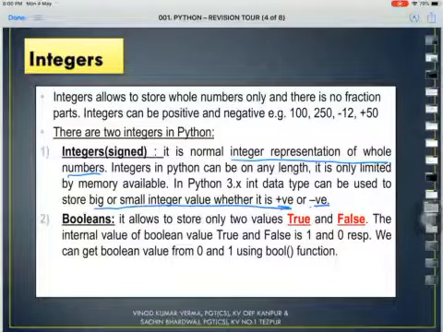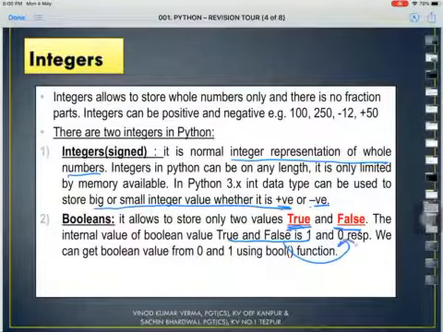Just remember that a whole number should not have a decimal part, so it becomes an integer. Next we have booleans. As I told you, we have only two possible values, either true or false. The value of true is 1 and the value of false is 0 respectively. We have done Boolean algebra in class 11th also, so I hope you remember.